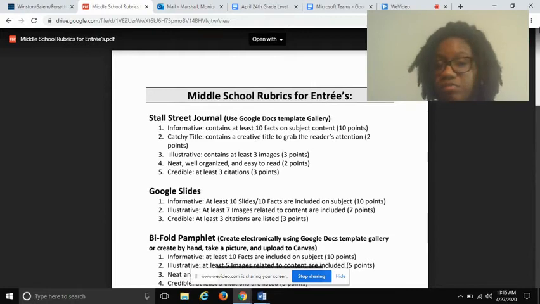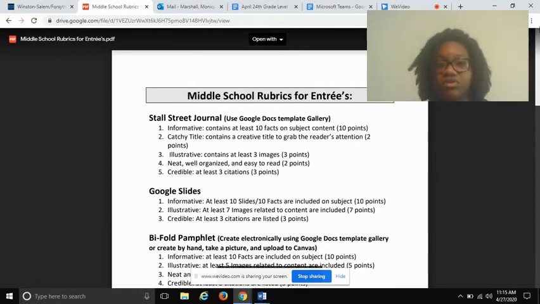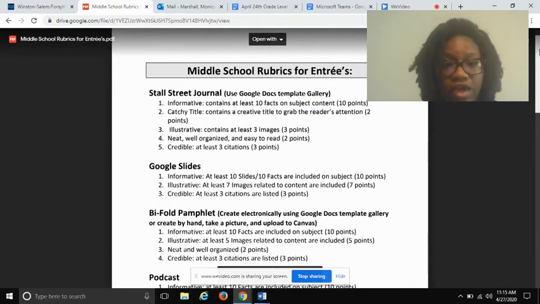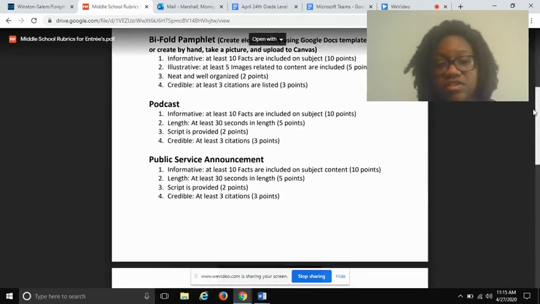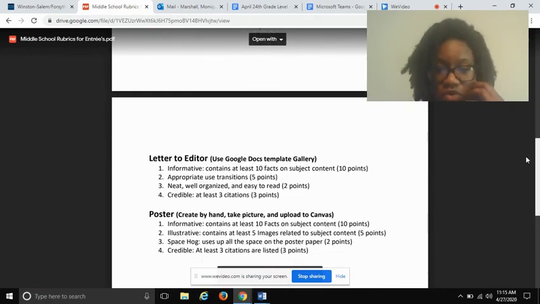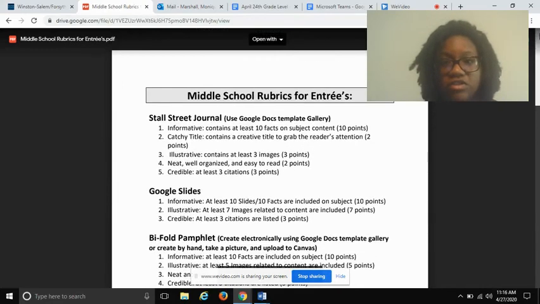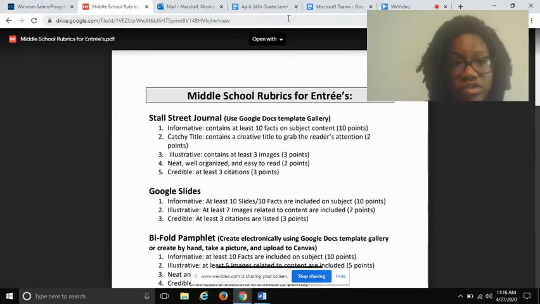You should have at least 10 bits of information about your topic and 3 citations, 3 different websites where you got your information from. You have to give credit to the person who came up with this information, unless it was something that you already knew, which in most cases is not going to be. But other than that, each different type of project has its own separate set of instructions that go along with it. So please make sure that you go back to that so you can make sure you have everything that your project is supposed to have.